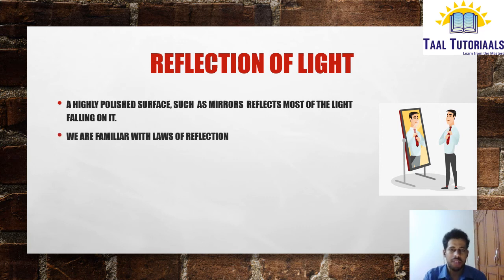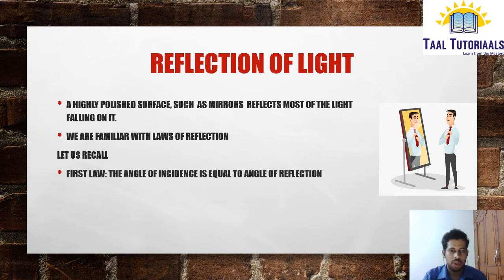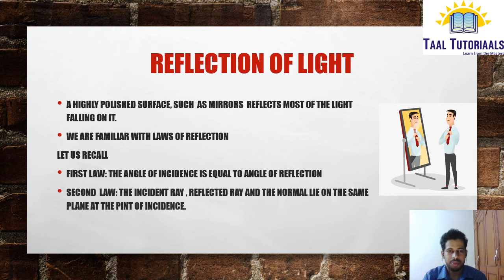So we are familiar with laws of reflection. I think you have studied in your lower classes. Let us just recall both the laws. There are two laws. First law: the angle of incidence is equal to angle of reflection. Second law: the incident ray, reflected ray and the normal lie on the same plane. You may ask what is normal. I'll let you know in the next diagram.